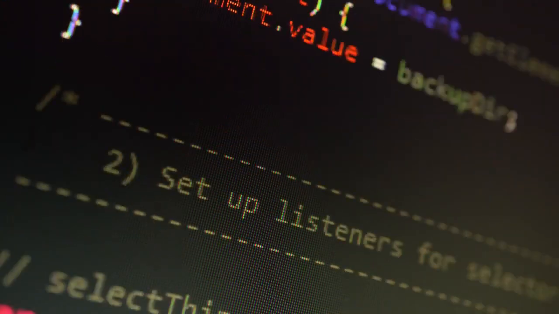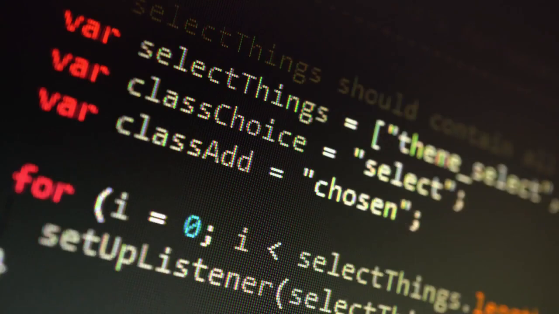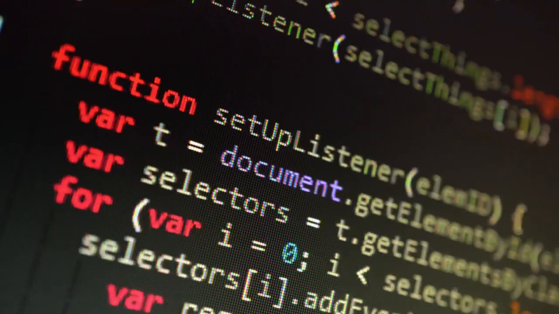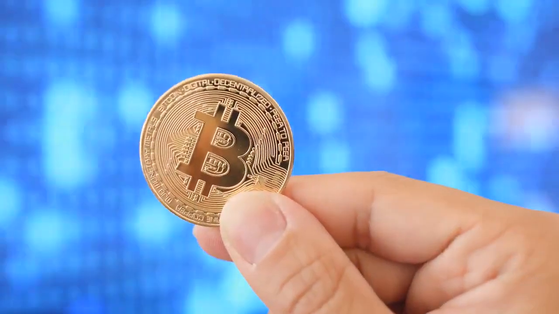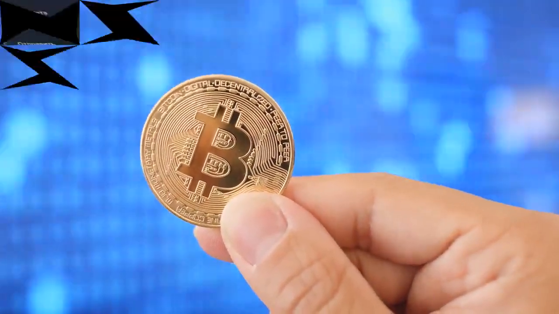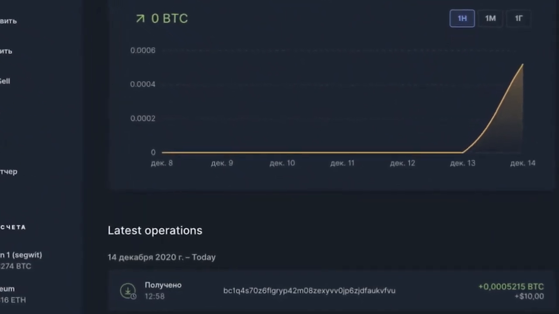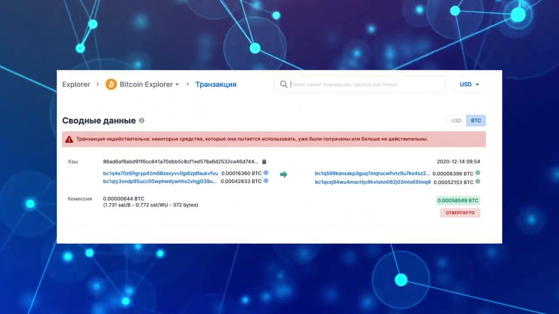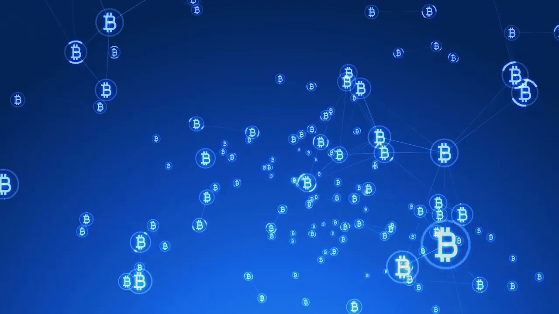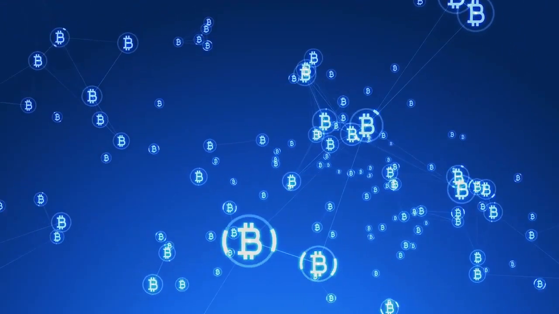The replace by fee mechanism allows you to cancel an unconfirmed outgoing transaction. The cancelled transaction is returned to you minus the fee. Here's the ledger wallet that reports on bitcoins received. This is what happens after you click cancel transaction. There are a number of limitations.